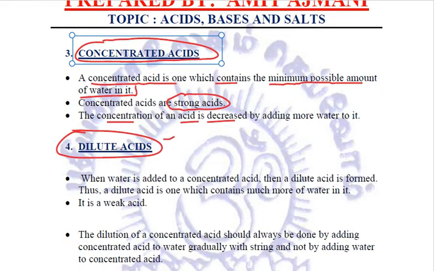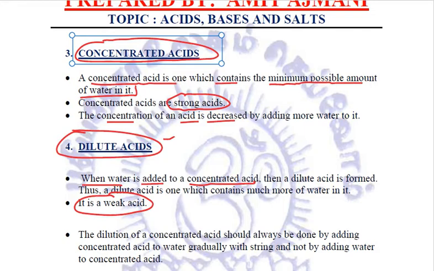What are dilute acids? When water is added to a concentrated acid, then we get dilute acids. So they contain much more amount of water in them as compared to the concentrated acids. And the more is the amount of water in them, then they will become more diluted, and the more diluted they are, they will be weaker acids.